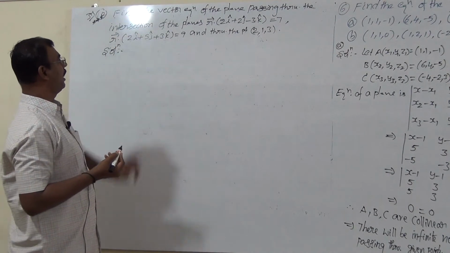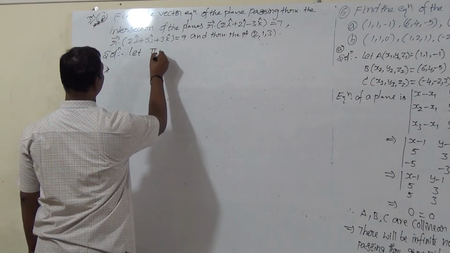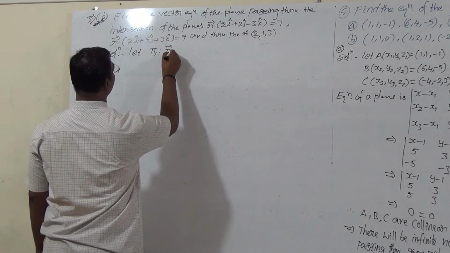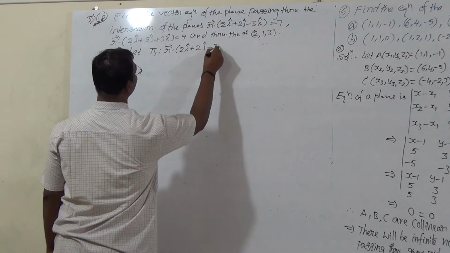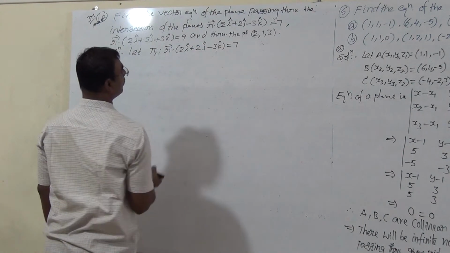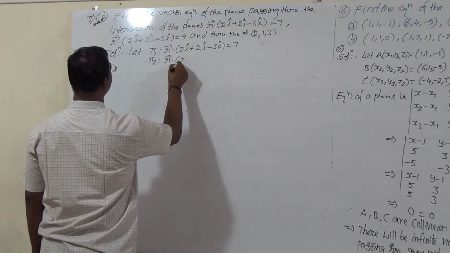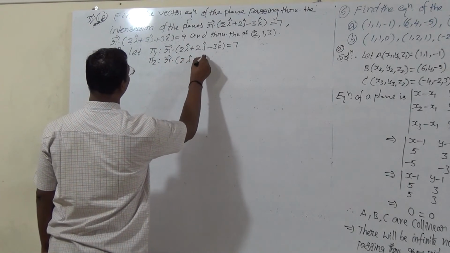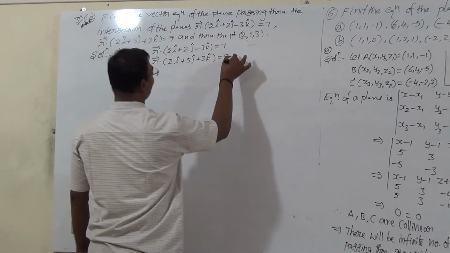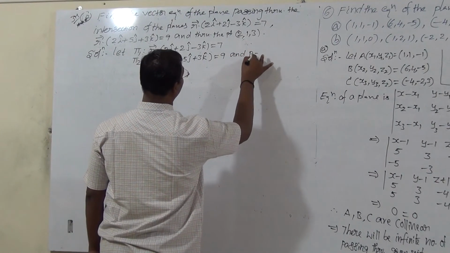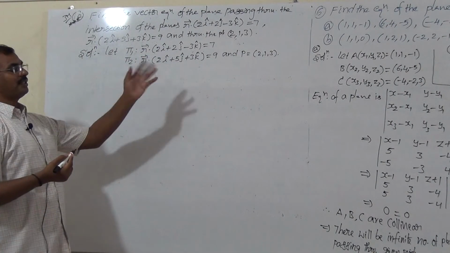See here, take the two planes like this. Let phi 1 be r bar dot (2i plus 2j minus 3k) is equal to 7. Phi 2, the second plane, is r bar dot (2i plus 5j plus 3k) is equal to 9. Finally, to find lambda, the point is given: P is equal to (2, 1, 3). That is the r bar value, the x, y, z values given.